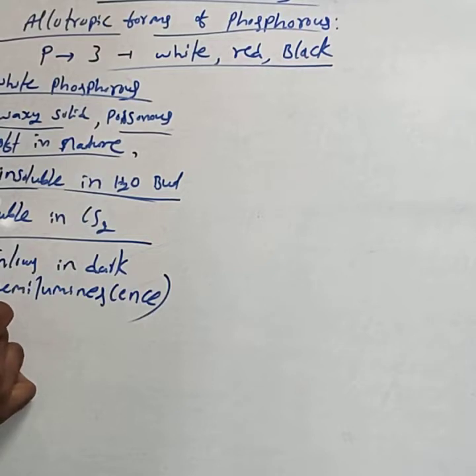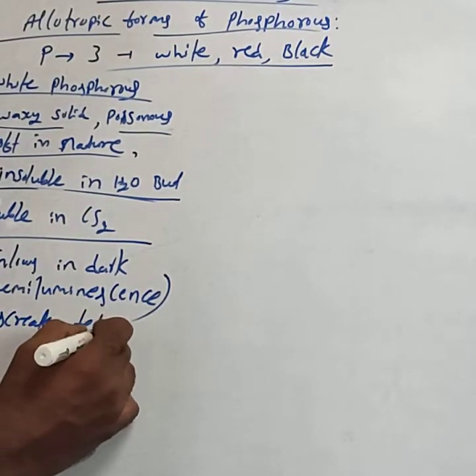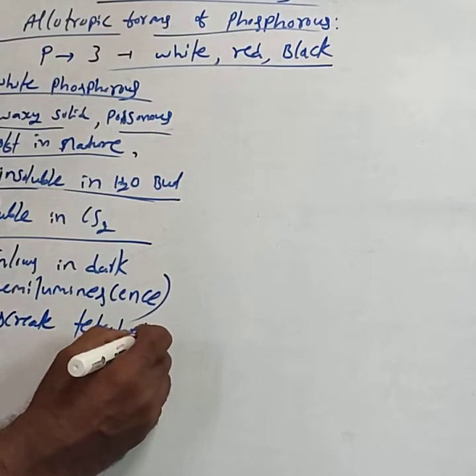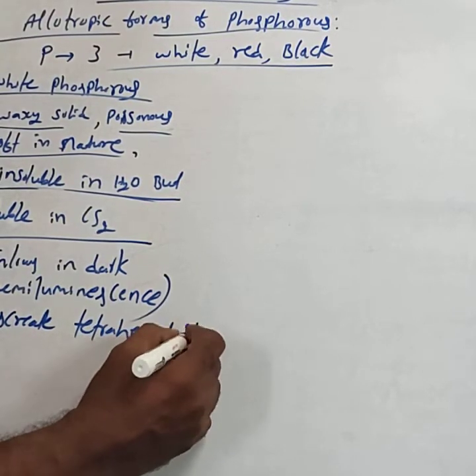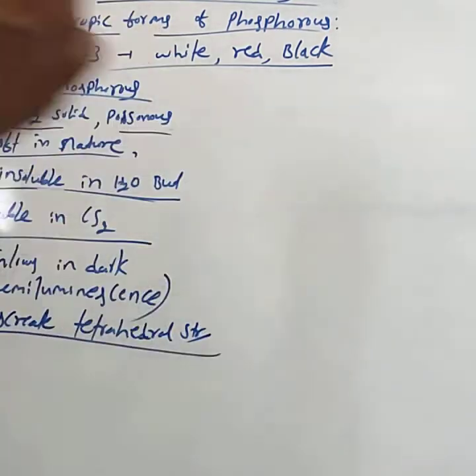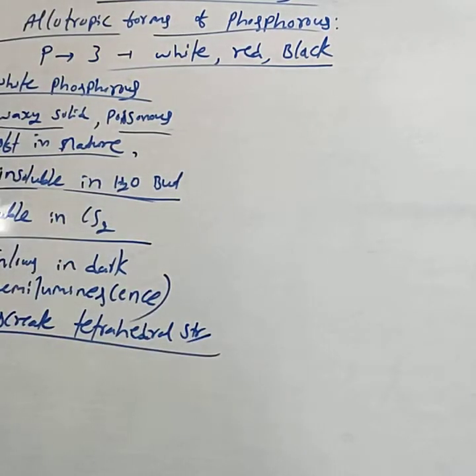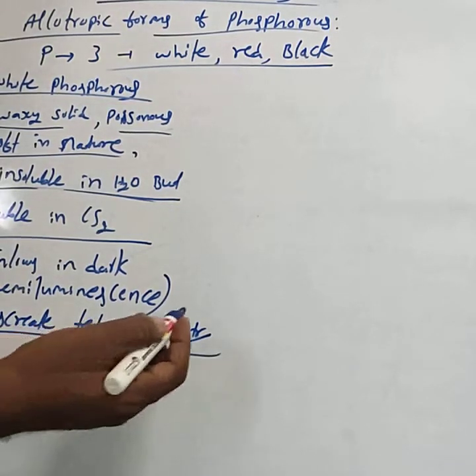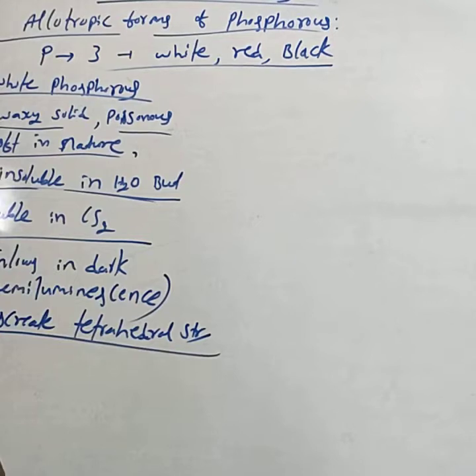White phosphorus has a discrete tetrahedral structure. Which form of phosphorus has a discrete tetrahedral structure? White phosphorus.